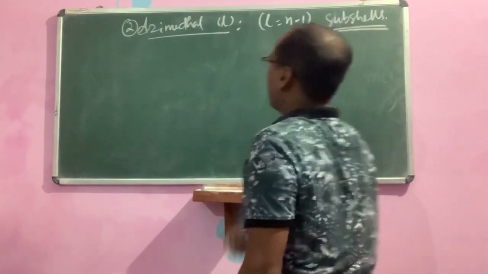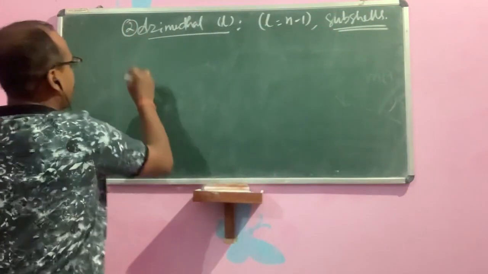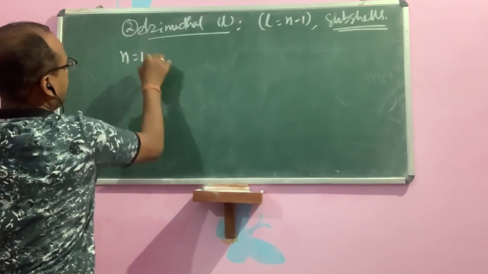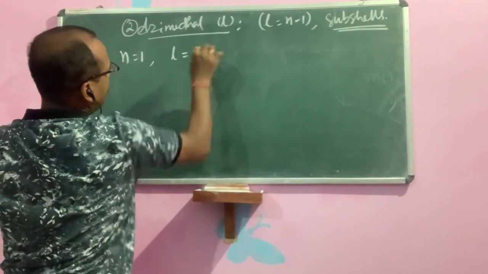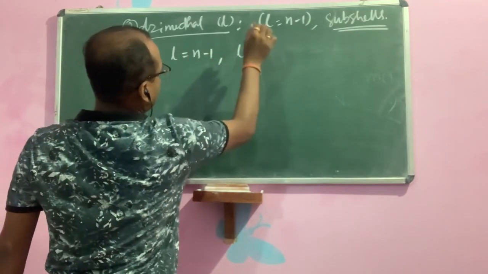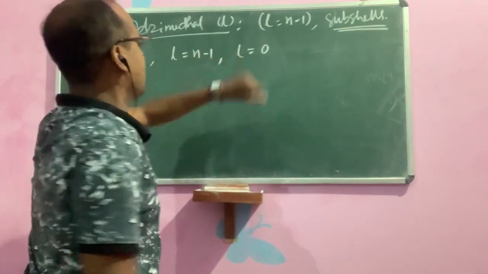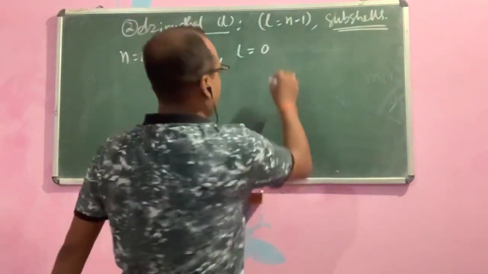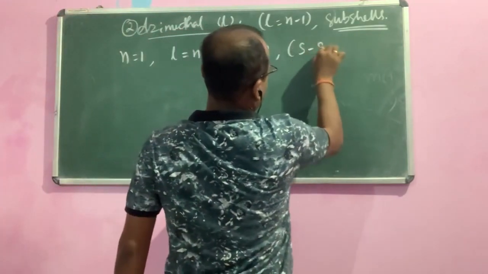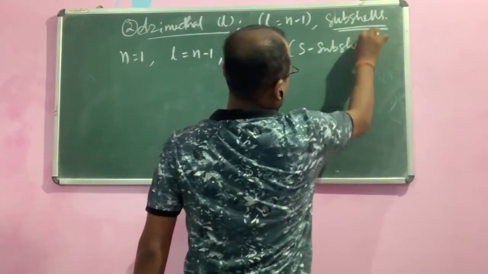Okay, children, how does it define the subshell? For example, n is equal to 1. Then L is equal to n minus 1, so 1 minus 1, L is equal to 0. L equal to 0 means the S subshell.